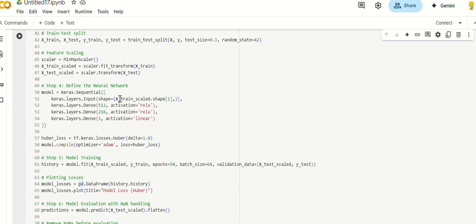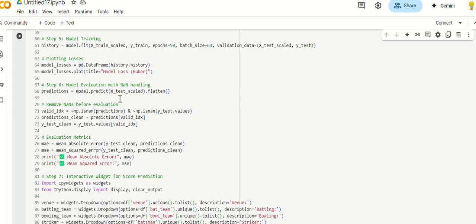And the fifth step is train the model. Trains for 50 epochs, full passes through the training data. Uses 64 samples per batch. Tracks both training and validation loss. You also plot the loss to check if the model is learning.